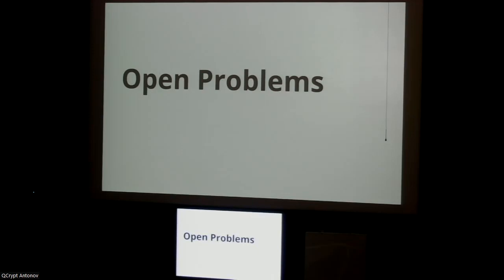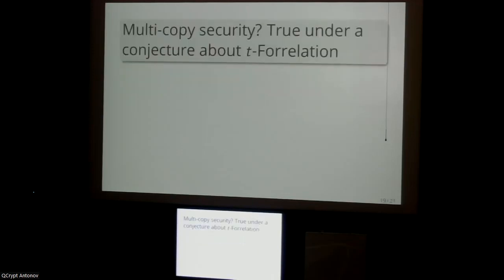In my remaining time, I'm just going to briefly go over some of my favorite open problems on the subject. Starting with maybe the most natural question, which is, can we extend our proof to a proof of multi-copy security? In other words, can you get multi-copy secure pseudorandom states rather than just these single copy states? We show that assuming a plausible conjecture about a generalization of the correlation problem, you actually can extend our proof techniques to show security in the multi-copy setting.